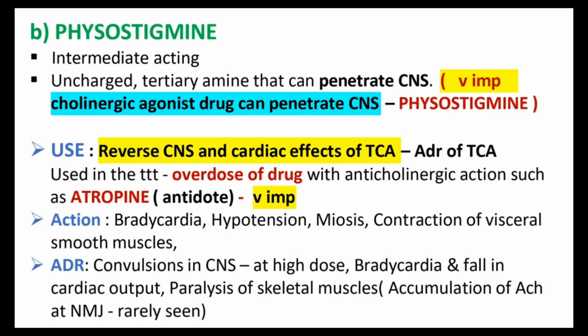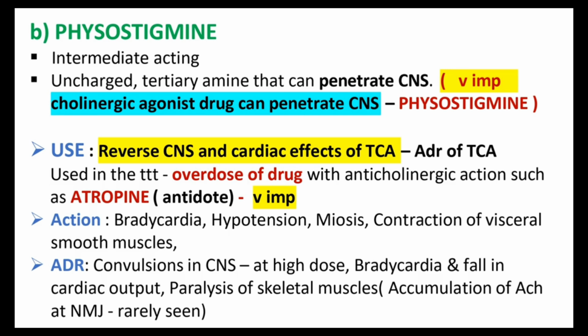The next drug we are discussing here is physostigmine. This is also important. The action is intermediate, and it is an uncharged tertiary amine that can penetrate the CNS. So the other important point is that the cholinergic agonist drug that can penetrate the CNS is physostigmine.